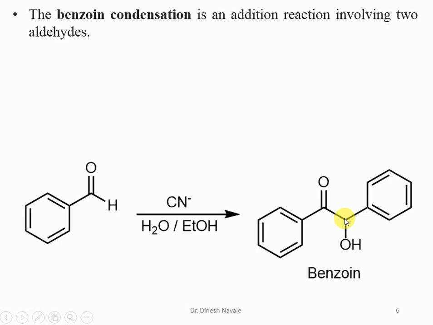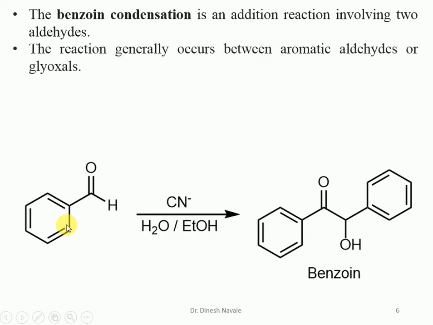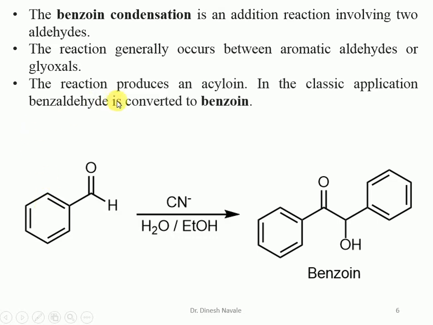So the benzoin condensation is an addition reaction involving two molecules of the aldehyde. That is the basic requirement. The reaction generally occurs between aromatic aldehydes or the glyoxals. This reaction produces an acyloin. In the classic application, benzaldehyde is converted into benzoin.